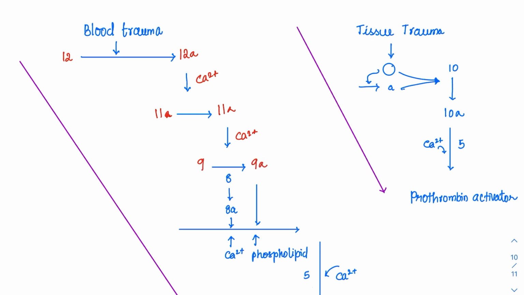So 9A is activated, and there is one more factor which is responsible for activating the 10th factor. 10 is the most important and dominant factor, which gets converted to 10A. Now for activating 10, we need two factors: 9A should be activated and 8A should be activated. So 12, 11, 9 and 8, and finally 10 will come. So 10 will get activated to 10A in the presence of calcium and phospholipids. These two have to be present, and usually their requirement is very minimal, and platelets also should be present.